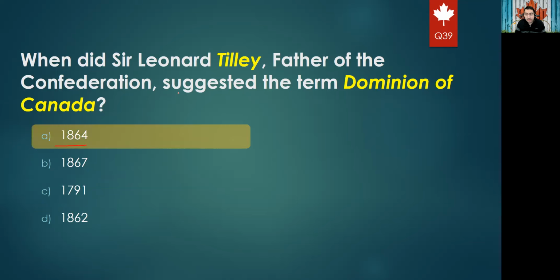And again, this type of information you will capture when you repeat the question several times or see the video several times, so it will stick in your mind. So it is 1864. It is before the Confederation. The Confederation was 1867, but before the Confederation, Tilley suggested this name, and then the Confederation happened, and they used this name for 100 years after Tilley.